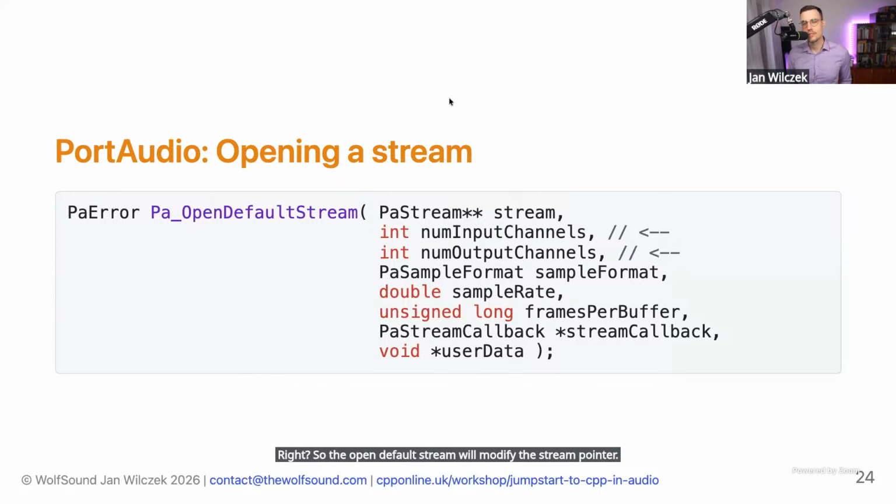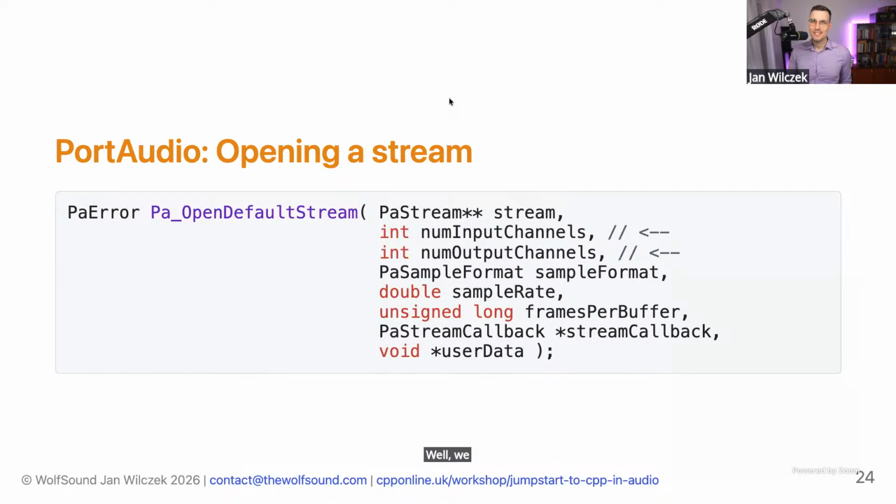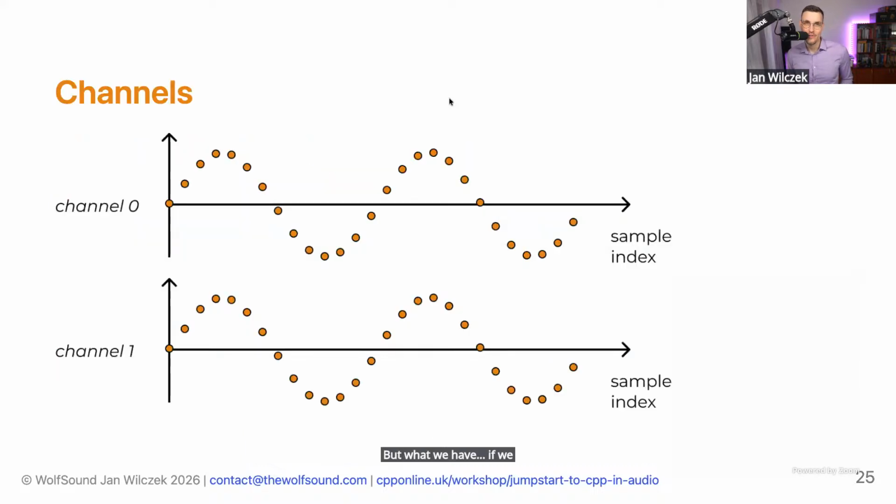So let's look at the remaining parameters. And the first ones that come up are channels, input channels and output channels. How many of them? Well, we said that one microphone results in one signal that gets converted into one array of samples. But if we have two microphones, we then have two arrays of samples.